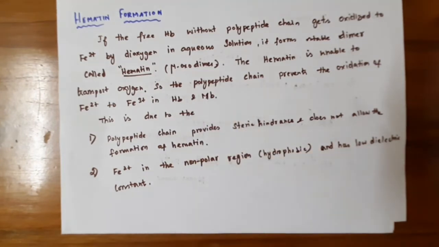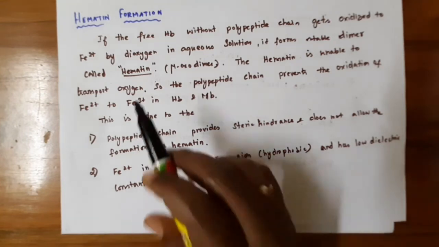If the polypeptide chain is not surrounding the heme, that is, there are no salt bridges, it leads to the formation of hematin, because all the heme parts are independent of each other. One heme is not connected with or dependent on another heme. Now all the heme parts are simply free if the polypeptide chain is not there. Then the heme binds oxygen, and as soon as it binds oxygen, it converts Fe2+ to Fe3+. So it facilitates the oxidation of Fe2+ to Fe3+, which leads to the dimer called hematin.